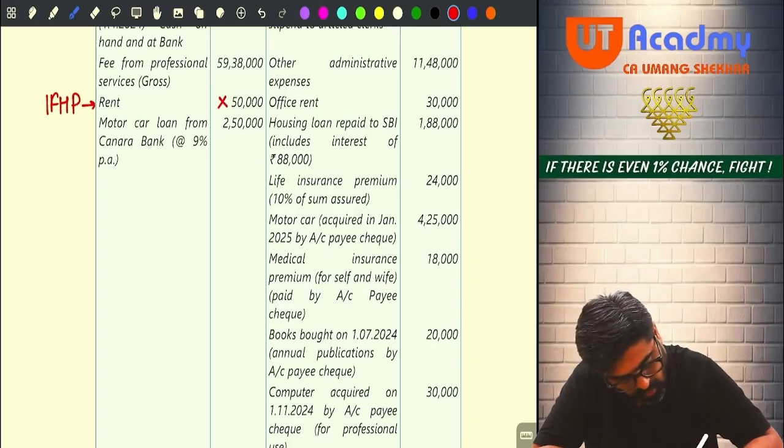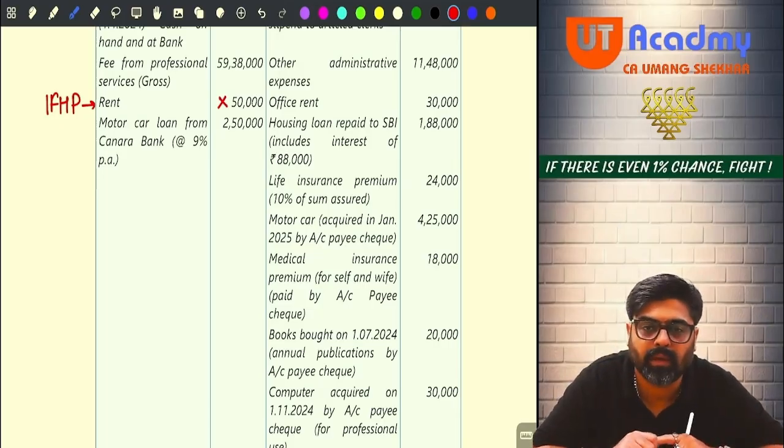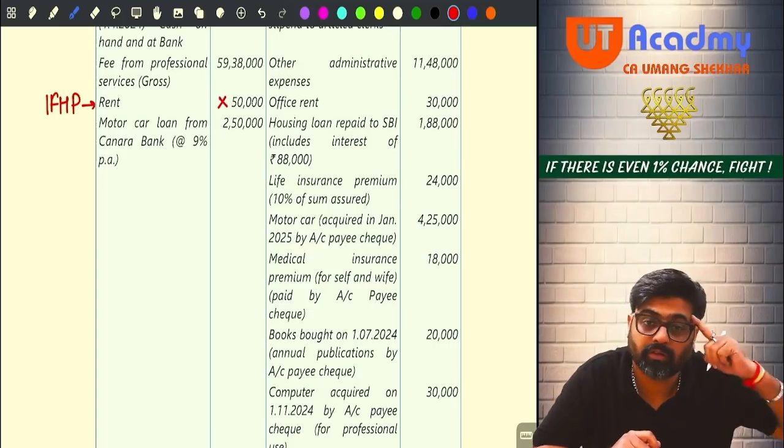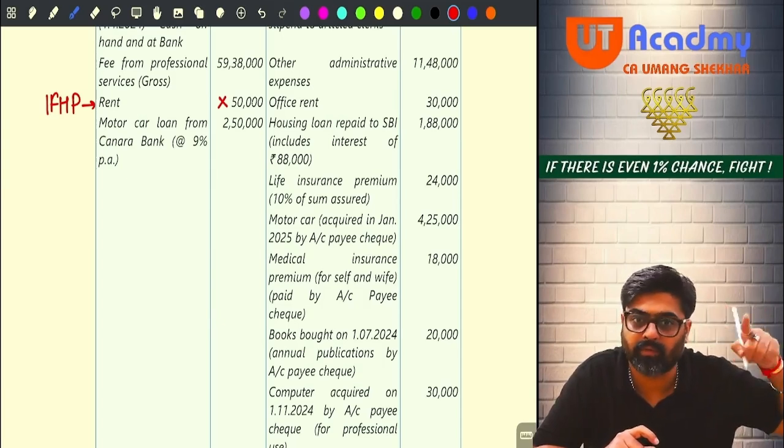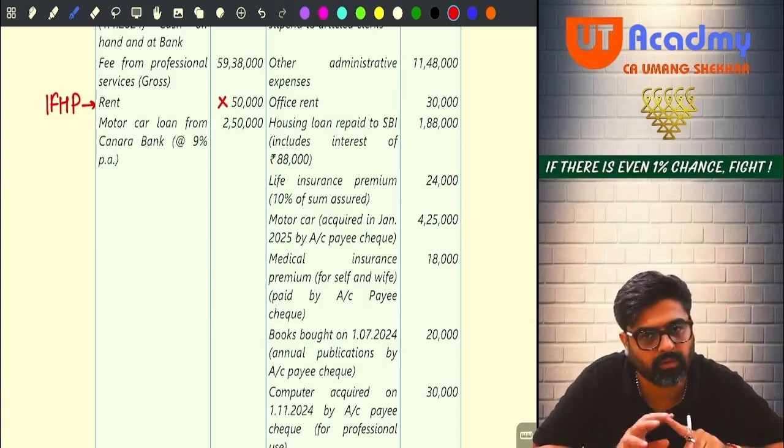So on this 50 put a cross mark. Why a cross mark? This is not your PGBP income. From that point of view, we are putting a cross mark.